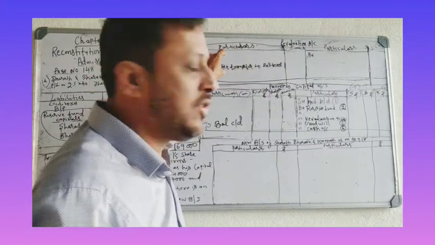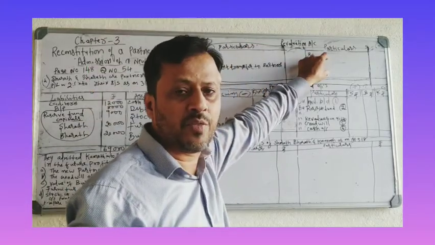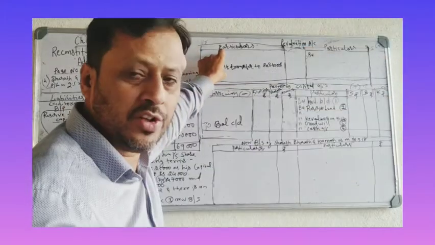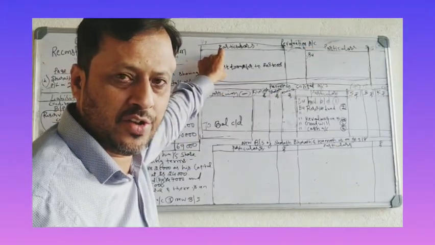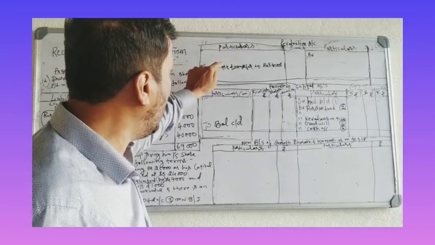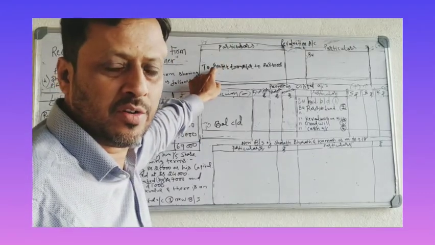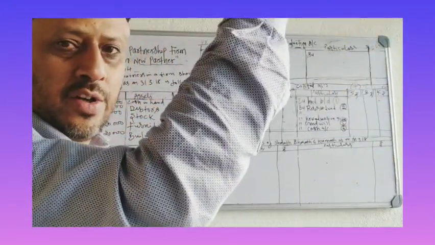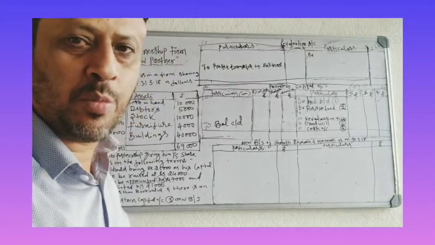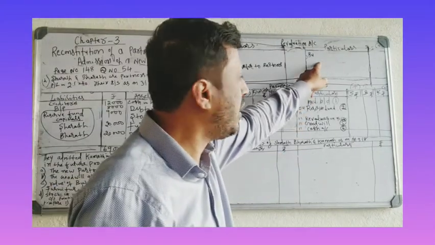Debit side losses, credit side incomes. How will you get loss? Decrease in asset, increase in liability, loss. That you have to record on the debit side. Increase in asset, decrease in liability, profit, income. That you have to record on the credit side.